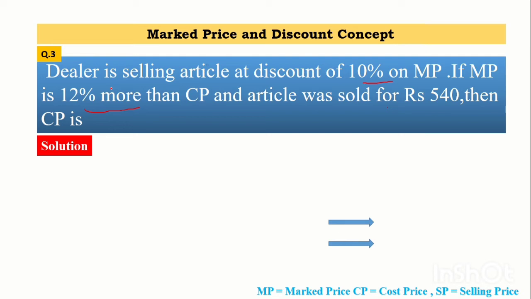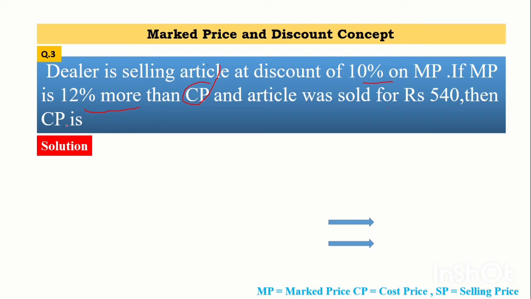In this question three values are given: the discount percentage value, the MP value, which is not directly given in terms of value but as 12% more than CP, and the SP value, that is the actual value for which the article is sold. We have to calculate the value of the actual CP.